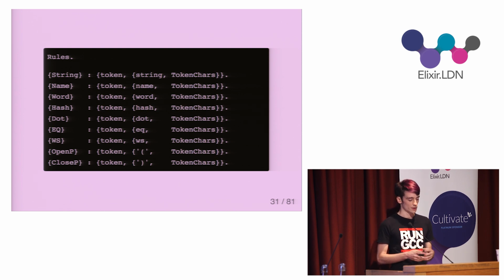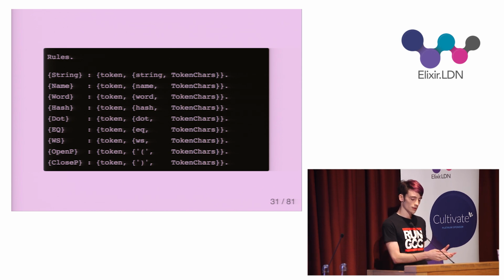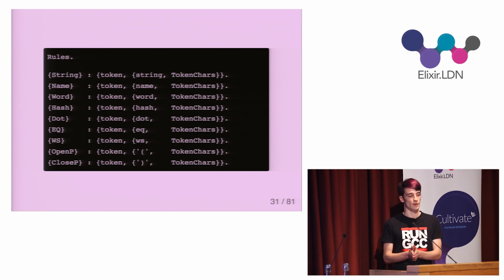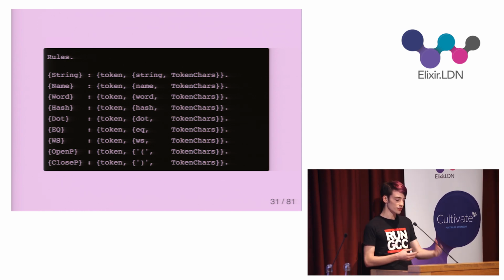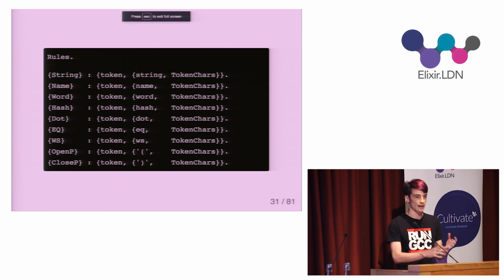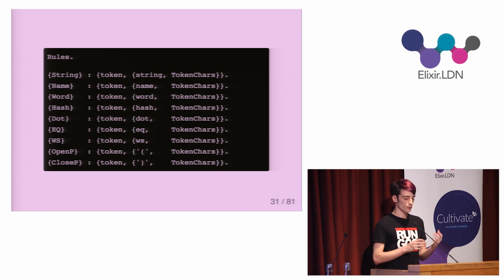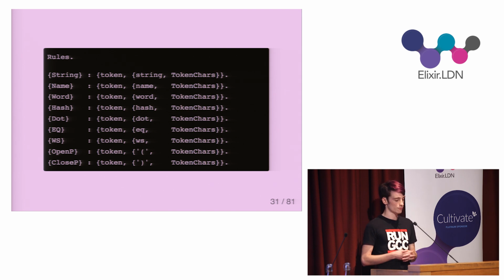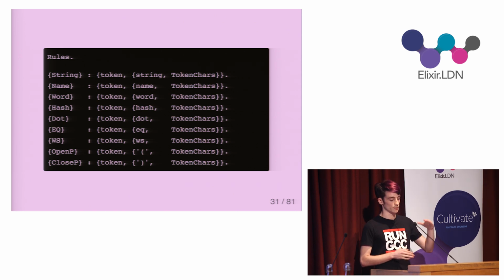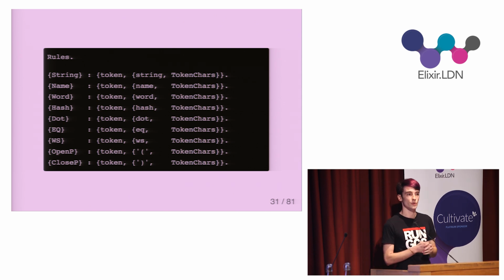Here I'm always forming two item tuples with a token name as an atom in the first position, and then the match characters in the second position, which I access through the magic variable token chars. Some of these definitions overlap and will match the same text, for example, name and word. So in order for the tokenizer to always produce the same results, the order in which the patterns are used to test matters. With Leex, rules are tested from top to bottom, and the first one that matches is used, much like a case expression.